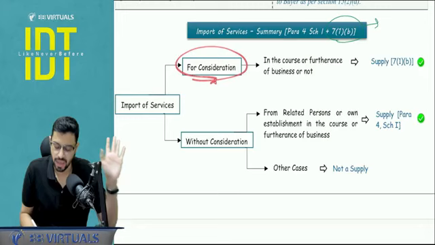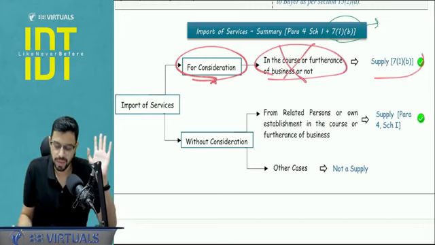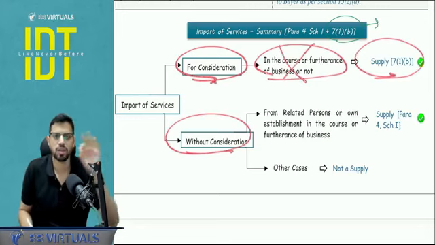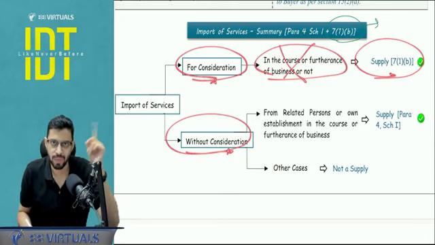Schedule 1 has no applicability here. Then the business test becomes irrelevant. It will be a supply. But if there is no consideration, zero consideration, you apply Schedule number 1, paragraph number 4.